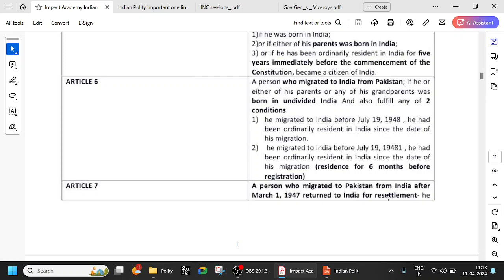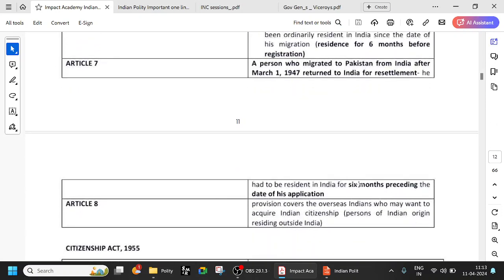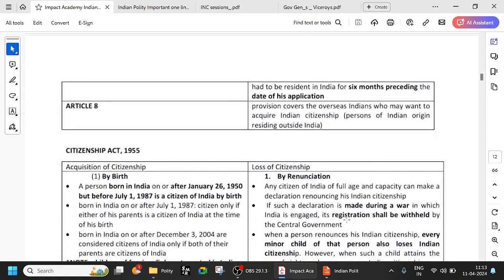So from here you went there, but again you came back. And he has to be in India for 6 months before applying for it. And Article 8 covers overseas Indians who may want to acquire Indian citizenship. Basically persons of Indian origin. So even though you were born outside, you have Indian heritage. So you can apply if your parents, grandparents, etc. are Indians.